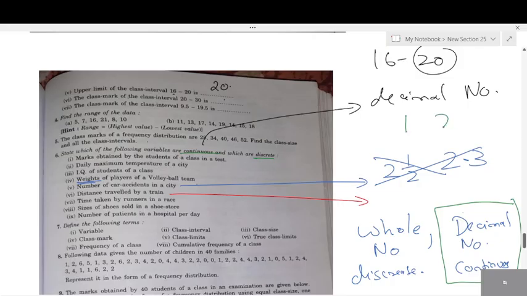See, 1 and 2, students. 1 and 2 are whole numbers. In between them, what numbers do we get? 1.1, 1.2. Can you see the number is continuous? There is no gap. 1.1, 1.2. That comes under continuous. What about the seventh main?